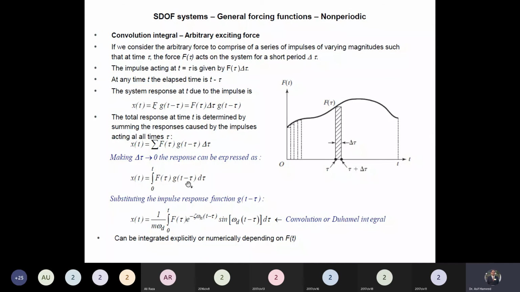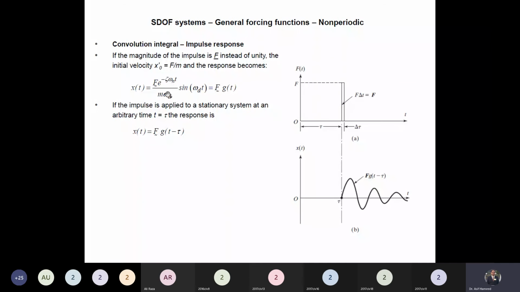Then we can put in the values of the function g(t minus tau). This is a multiplying factor, a constant value. Zeta and omega n are properties of the system: zeta is the damping ratio and omega n is the angular frequency.